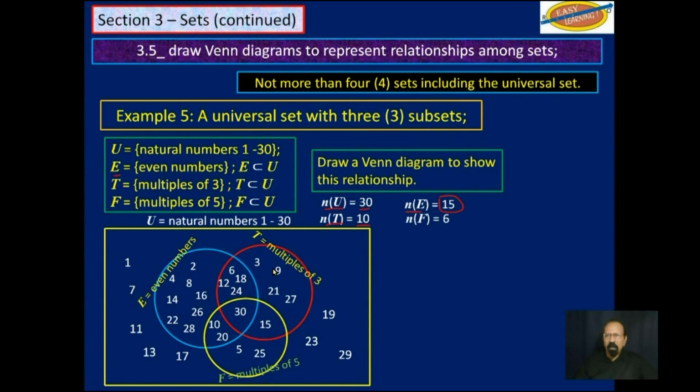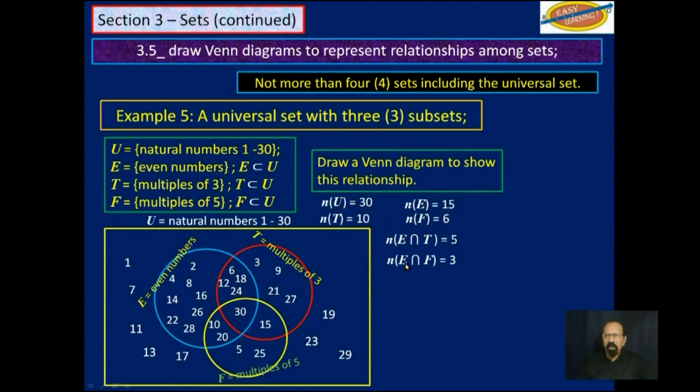The cardinality of F is 6. That would be all the elements in the yellow circle. The cardinality of E intersection T is 5. E intersection T, that would be here, here, and there, and there. Everything that is common to both E and T. You can count them, you will get 5.